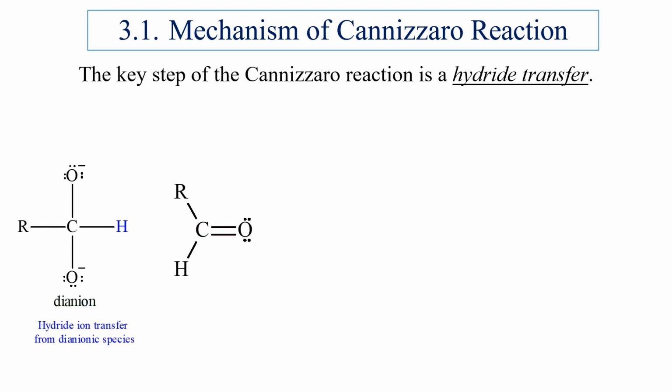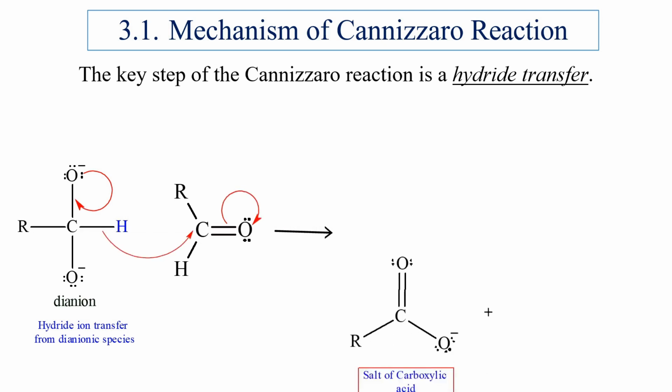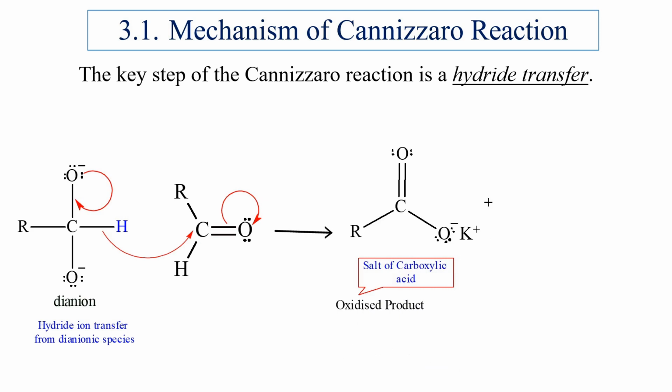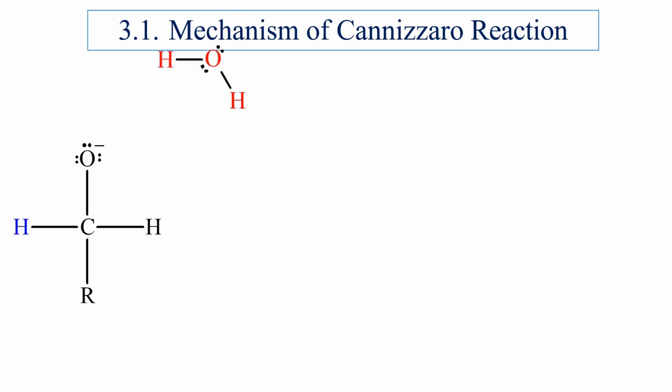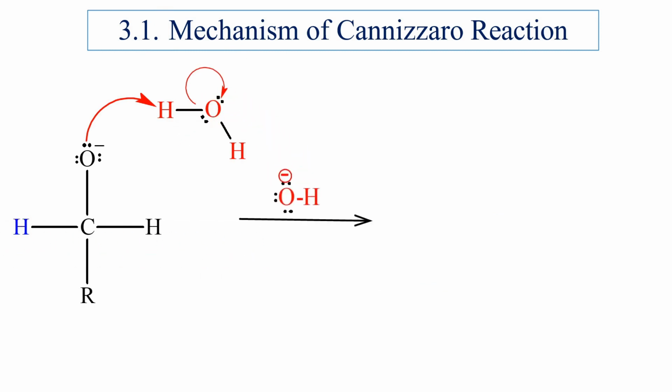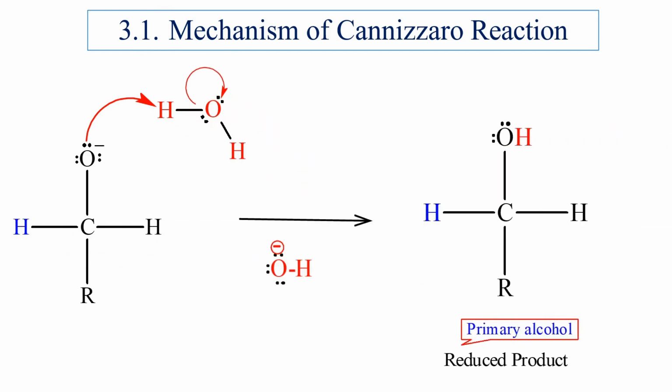Hydride ion transfer from the dianionic species to the second carbonyl compound gives one oxidized product, that is the potassium salt of carboxylic acid, and the second product receives a proton from the solution and gets reduced to primary alcohol.